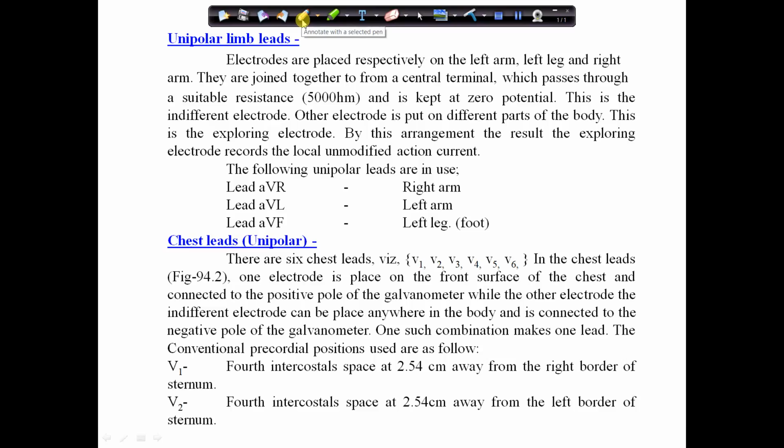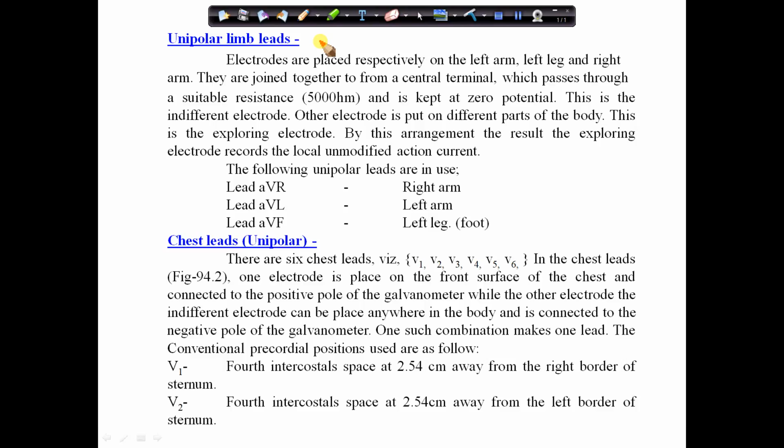Okay, now come to point wise. The unipolar limb leads are also called augmented limb leads. The active electrode is connected to one of the limbs. Active electrode means positive. The positive side is connected to one of the limbs, and the indifferent electrode is obtained by connecting the other two limbs through a resistance.